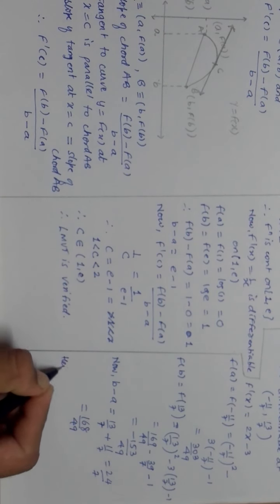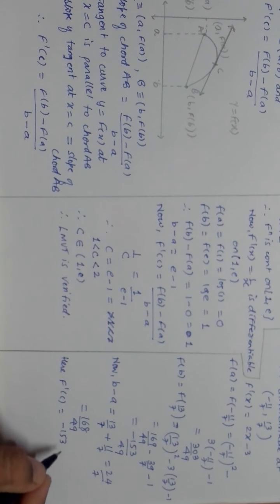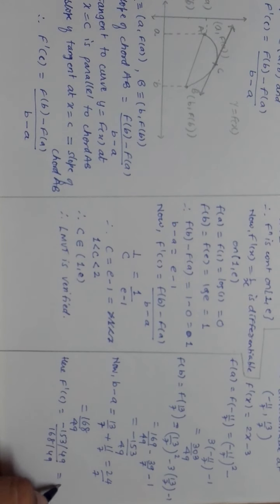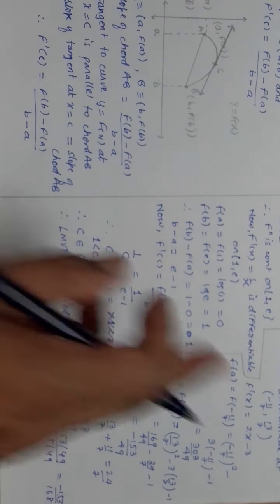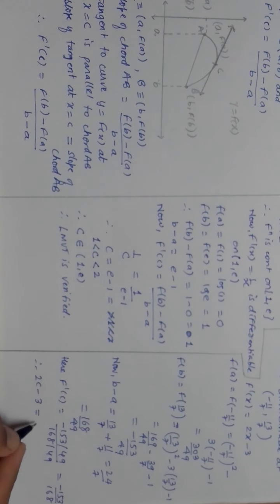So here f dash c must be equal to this particular value which we already found out. I am not writing the definition now here. 153 by 49 divided by 168 by 49. So finally it will turn out to be minus 153 by 168, and f dash x you have found out already. So f dash c is 2c minus 3 is equal to minus 153 by 168. On solving, I will be using a calculator, but you have to solve it manually.